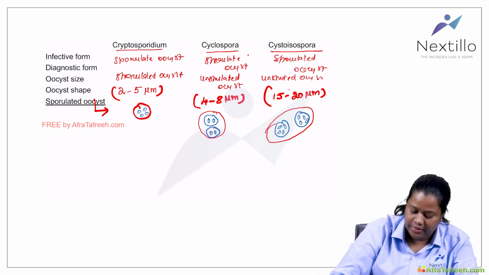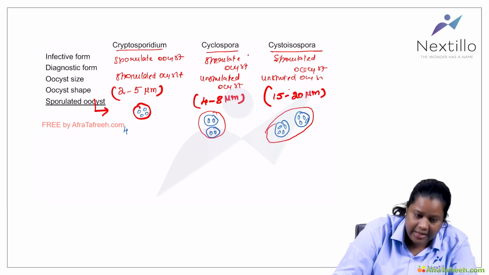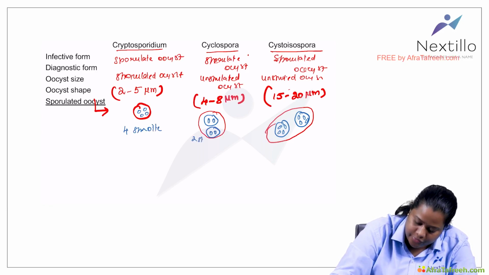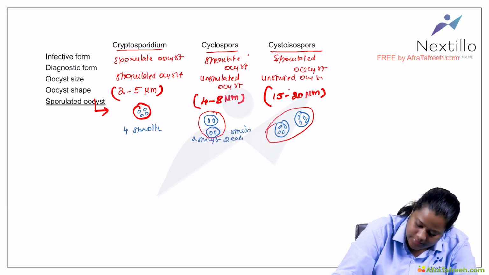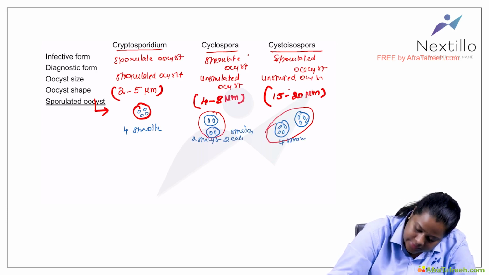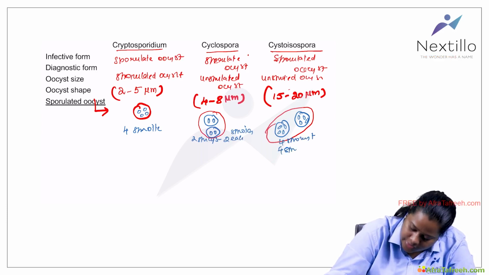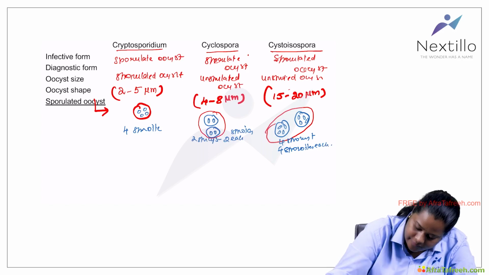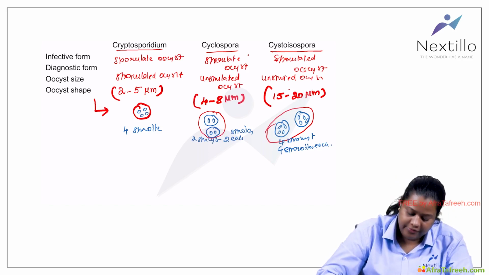So this is very typical: Cryptosporidium has 4 sporozoites, Cyclospora has 2 sporocysts with 2 sporozoites each, and Isospora has 2 sporocysts with 4 sporozoites each.